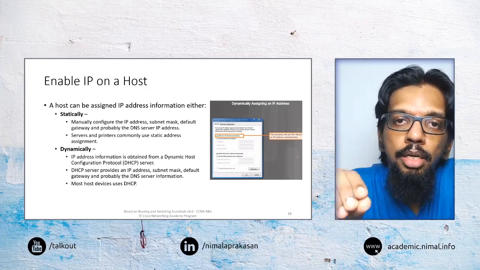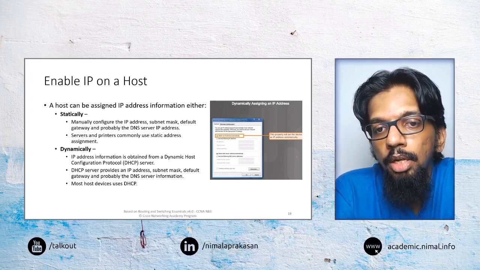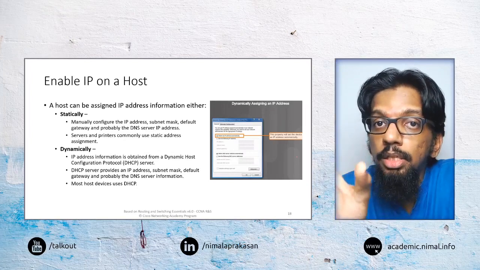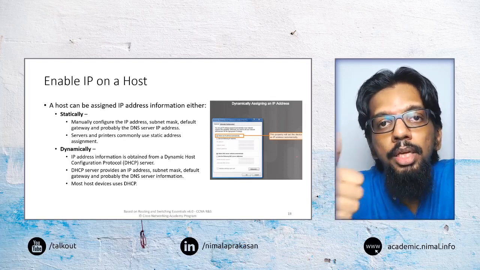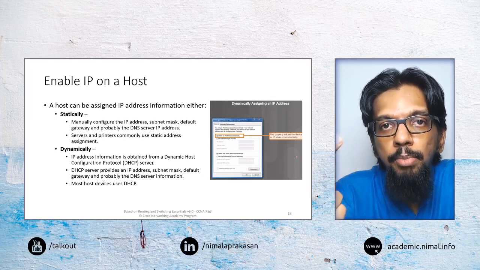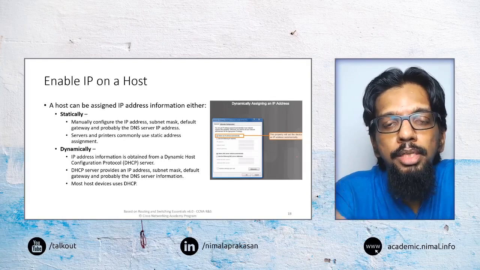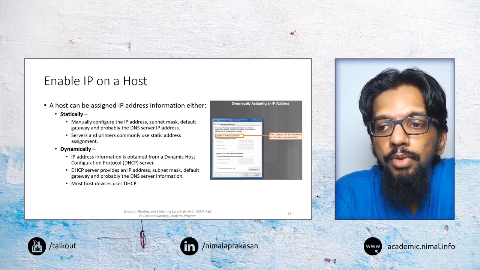When we connect that host to that network, we would be required to configure those essential configuration details in that device. We want to configure the IP address, the subnet mask, and the default gateway in that computer. And there are two ways that we can do that.